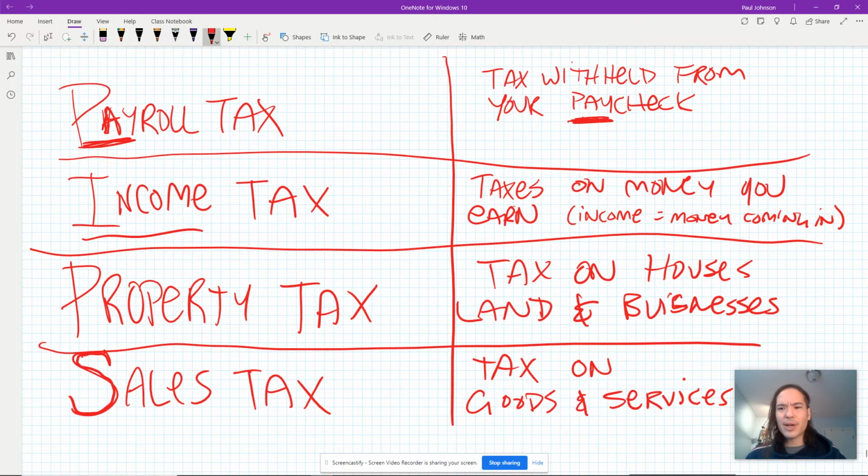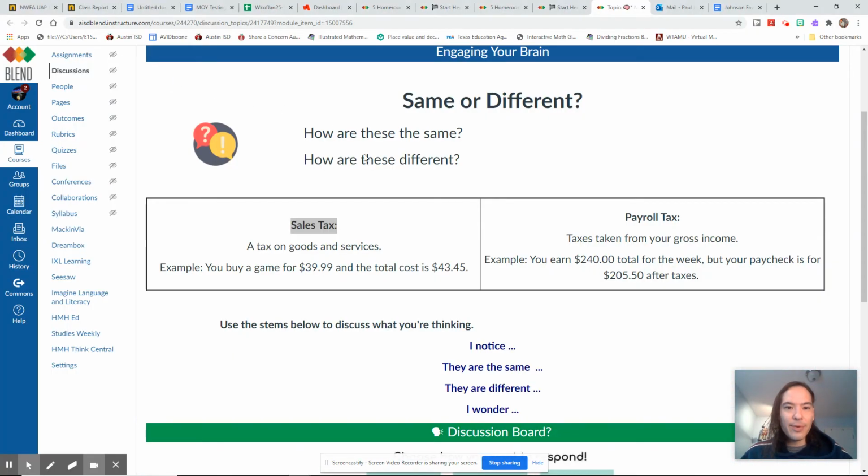Same thing, like if you get your hair cut, you're paying sales tax on the service of cutting your hair. If they try and upsell you and sell you some shampoo or some conditioner to make your hair still look awesome after your haircut, that would be a good. All right. So PIPS: payroll tax, income tax, property tax, sales tax. Now that we've had a review of that, let's talk about sales tax, a tax on goods and services.